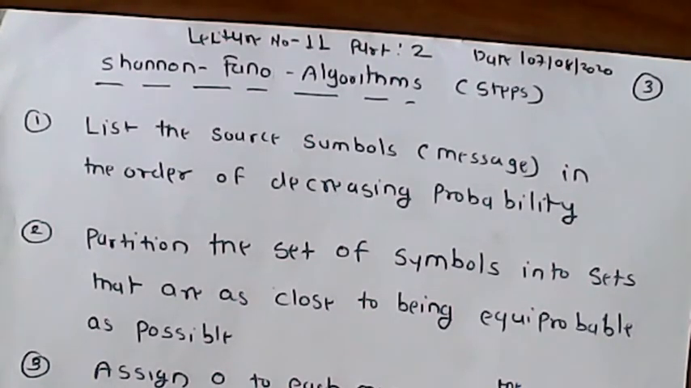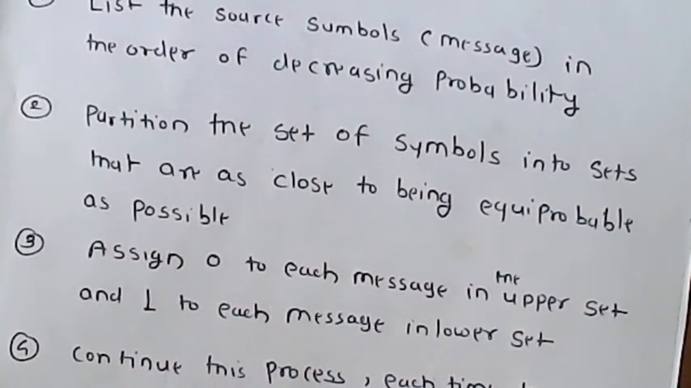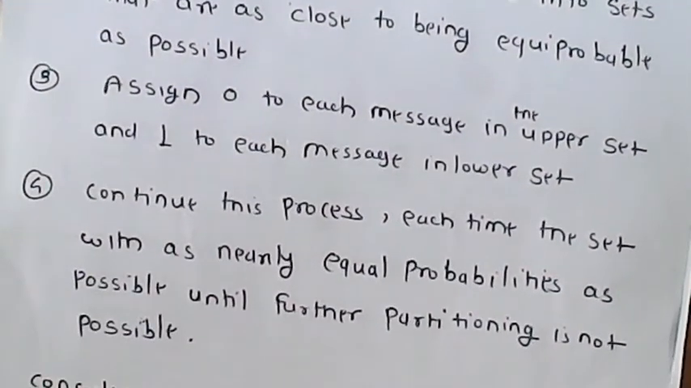Partition the set of symbols into sets that are close to being equiprobable. So make two sets which are equiprobable. Assign 0 to each message in the upper set and 1 to each message in the lower set. Continue this process, each time with sets of nearly equal probabilities as far as possible, until further partition is not possible.